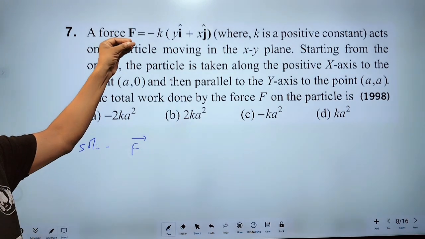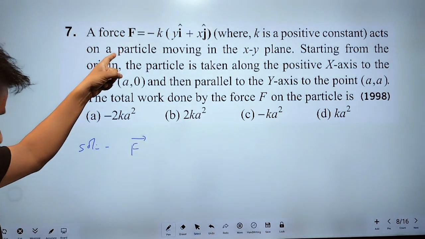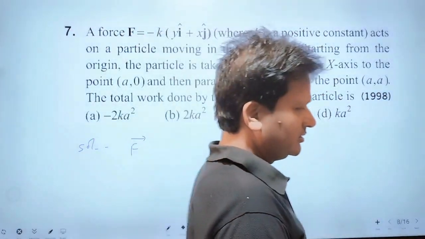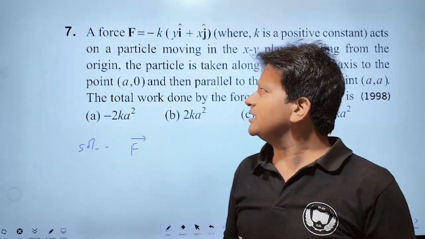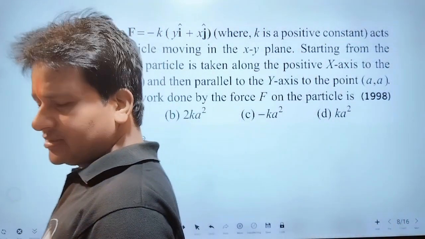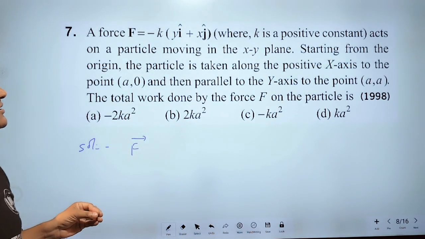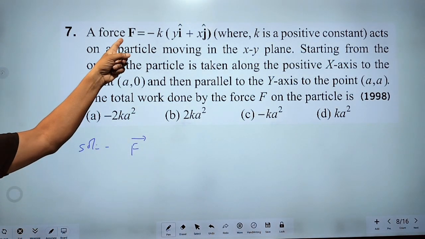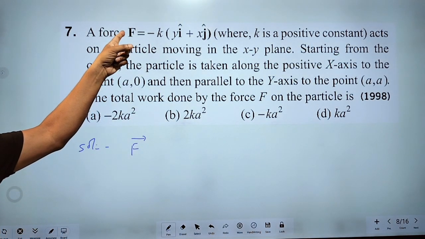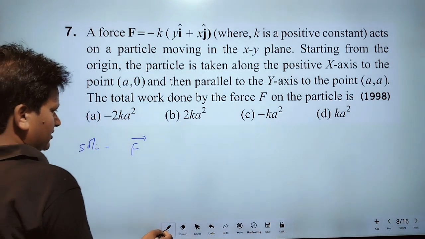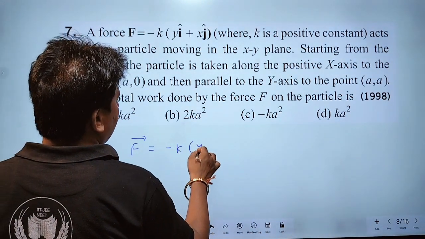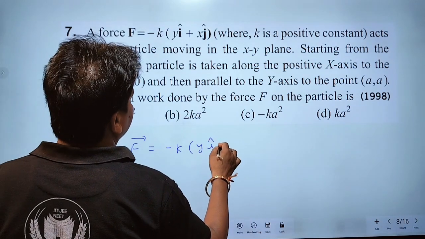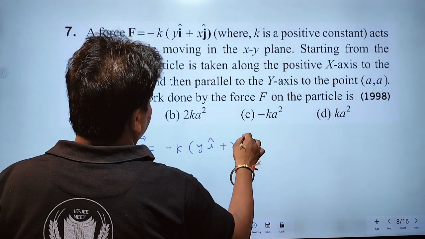I have already taught you, any vector can be denoted by a bold face letter. Here F is a bold face letter. Therefore, F is not a scalar, it is a vector. F should be equal to minus k into (y I cap plus x j cap). Okay?